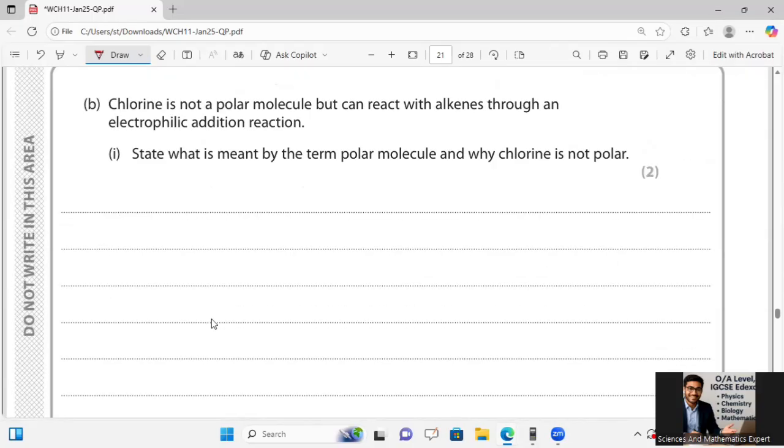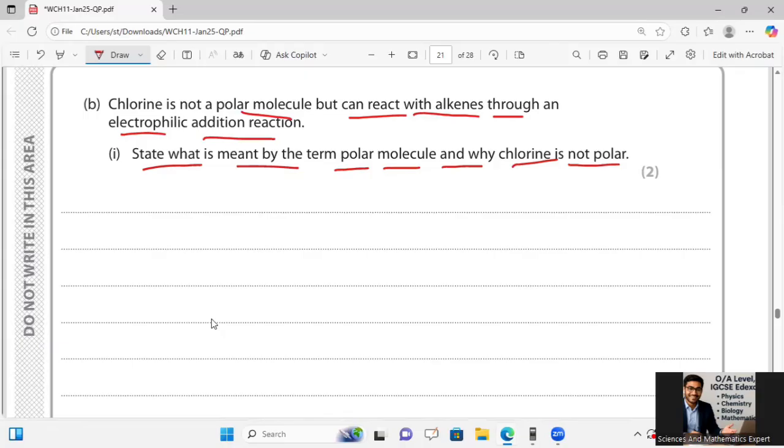Then for part B he is saying that chlorine is not a polar molecule but can react with alkenes through an electrophilic addition reaction. State what is meant by the term polar molecule and why chlorine is not polar. If we talk about polar molecules, one end of the molecule is slightly positive and the other slightly negative, showing partial positive and partial negative charges, with a dipole moment and charge separation.